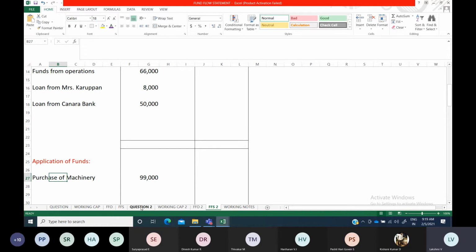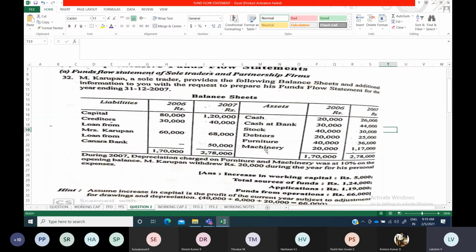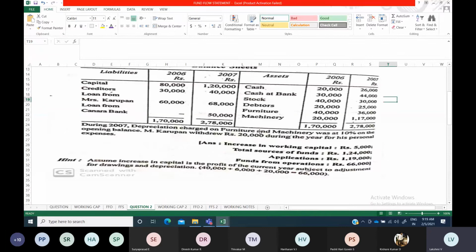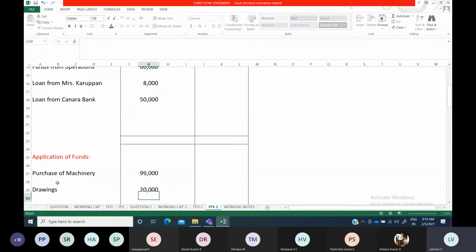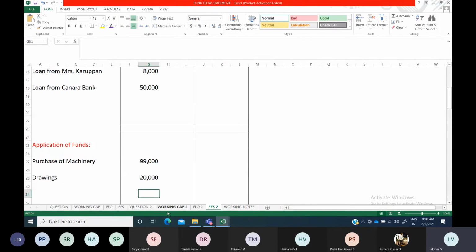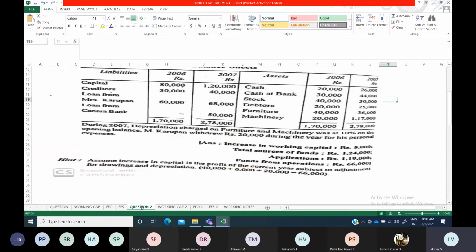So like this you have to see, any other item that comes, we have to include and consider. And drawings, since it is an outflow of funds, it is going out of your business. So the drawings amount of 20,000 rupees has to be shown here only.